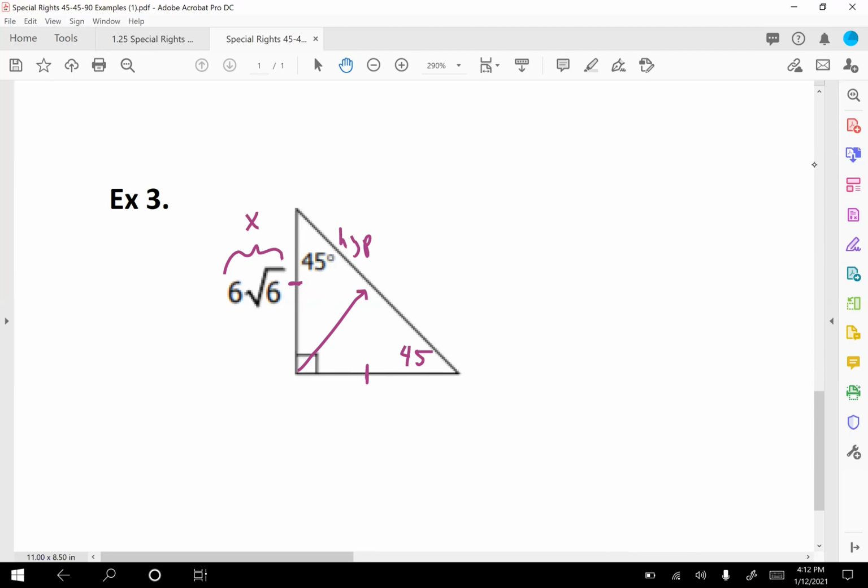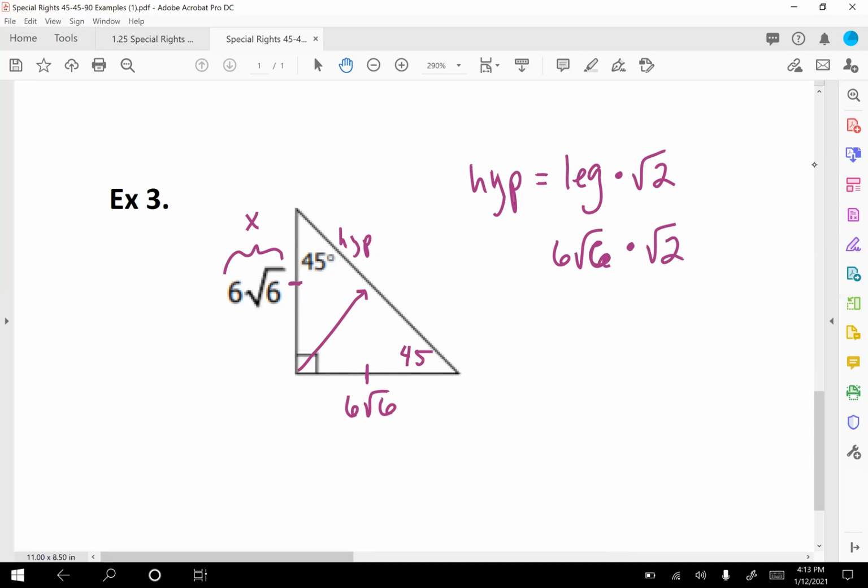Now we do our other leg. Guess what? It's also going to be 6 square root 6. Now to find your hypotenuse, remember the hypotenuse is equal to the leg times the square root of 2. So you've got to take that whole thing that is the leg. So we're going to do 6 square root 6 times square root 2. We're just substituting in.